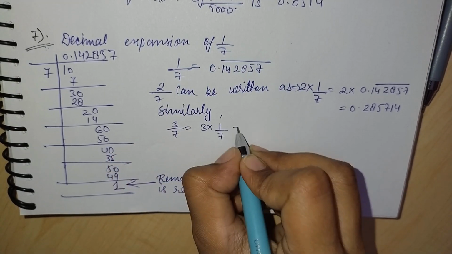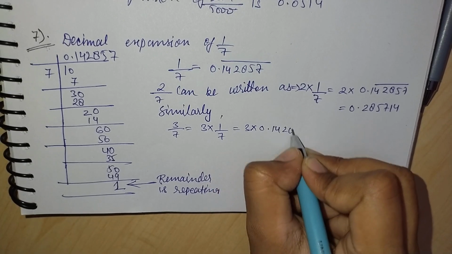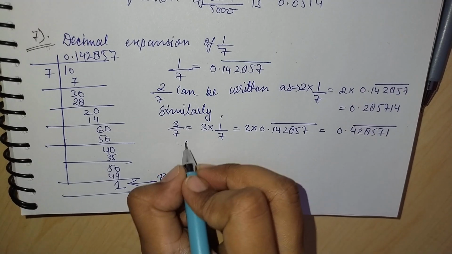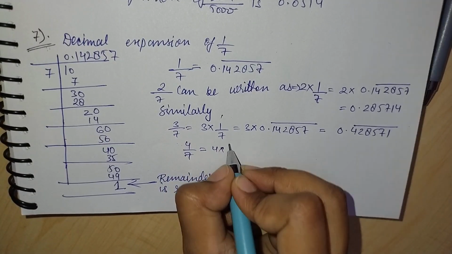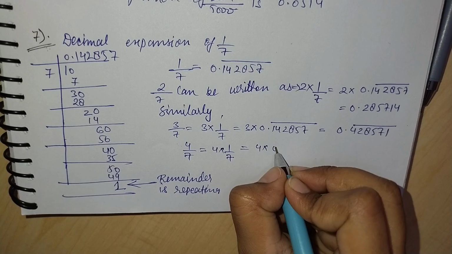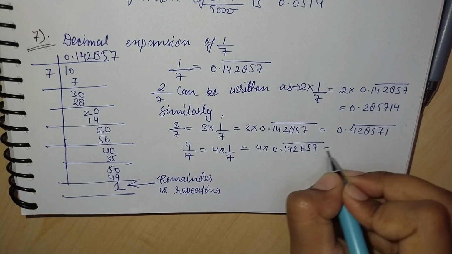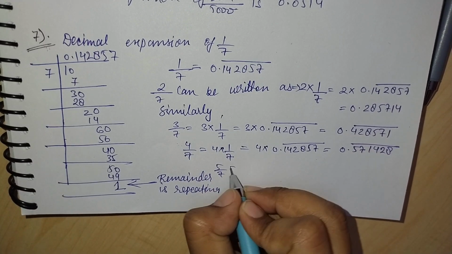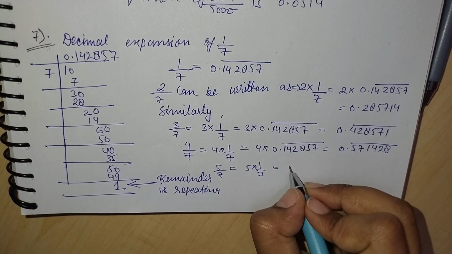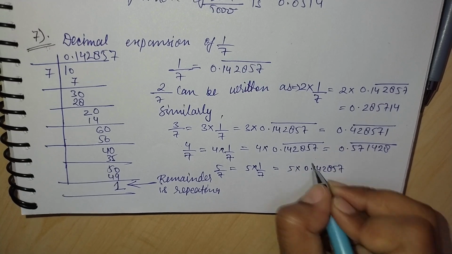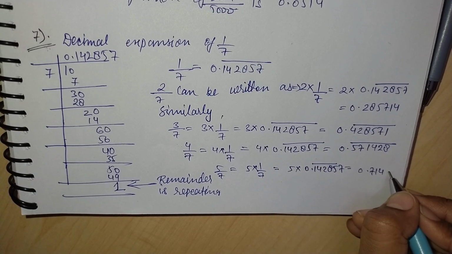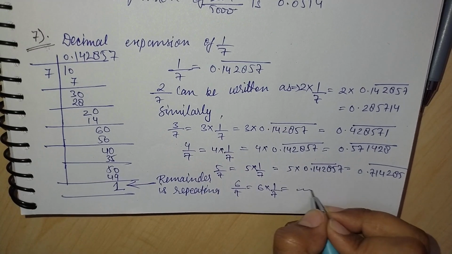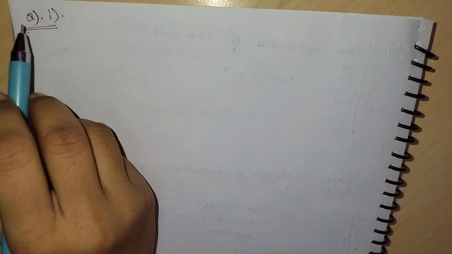Similarly, 3 by 7, solving, we will get here 0.428571 with the non-terminating and recurring decimal expansion. And 4 by 7 on solving, we will get 0.571428, and 5 by 7, on solving, 5 into 0.142857 again equal to 0.714285 with the non-terminating repeating decimal expansion. After that, same process, 6 by 7, you can do it by yourself here.